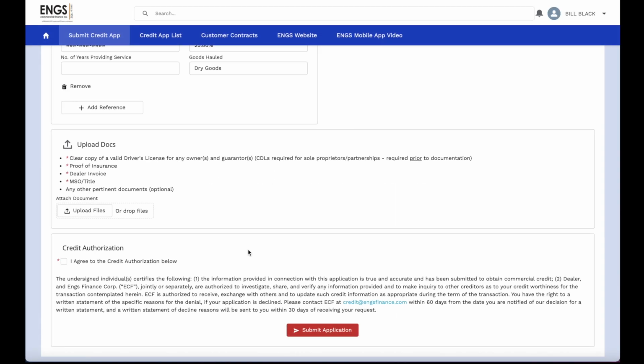The last step in submitting a credit application is the authorization for ENGS to pull credit. You'll simply click 1 button agreeing that we have authorization to run credit, and you will click the Submit Application button. Within a couple of minutes, you will see the application submitted with an option to print a PDF of that application.